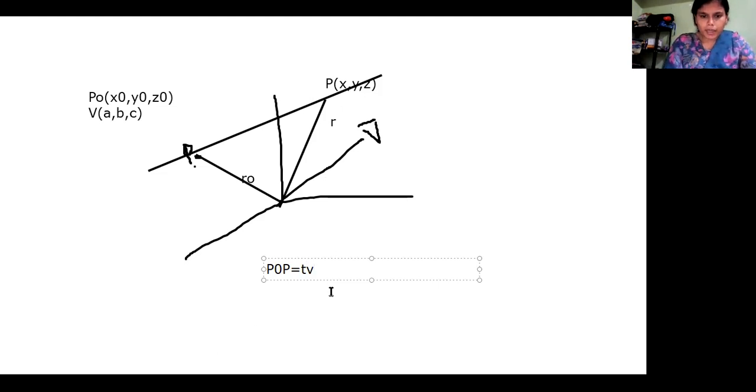So what will P naught P be? How are we going to calculate this distance?